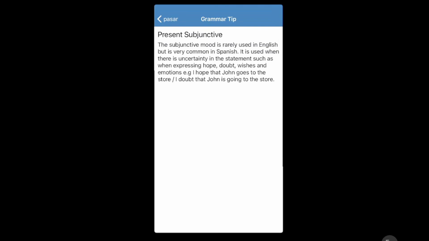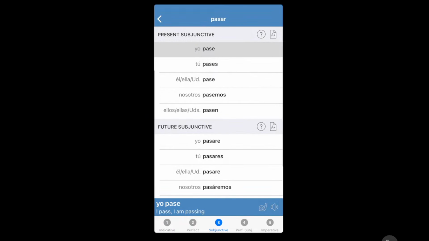The subjunctive mood is rarely used in English, but is very common in Spanish. It is used when there is uncertainty in the statement, such as when expressing hope, doubt, wishes, and emotions. I hope that John goes to the store. I doubt that John is going to the store. So he's hoping, he's wishing. So, and it says, I am passing. So just keep that in mind, the conditions.